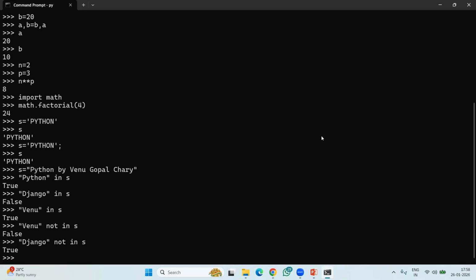I'm going to talk more in the regular session next. In one session, I cannot explain all these things, how to practice, how to do all these things. But once you start the practical, I'm going to explain to you how to practice and how to note all these things also. I'll make it very easy for you to go through this Python, how to learn this Python in a very simple way.